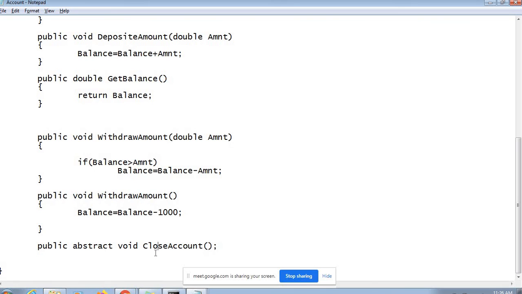Then only would you be a full-fledged account entity which people would be able to use, like deposit, withdraw, get balance, all of which I have provided you. You have to just be capable of providing the implementation for this, then you are a full-fledged account entity which people would love to use. Otherwise, if you don't have this capability, then they will not choose you, right? So this is what abstract is all about.